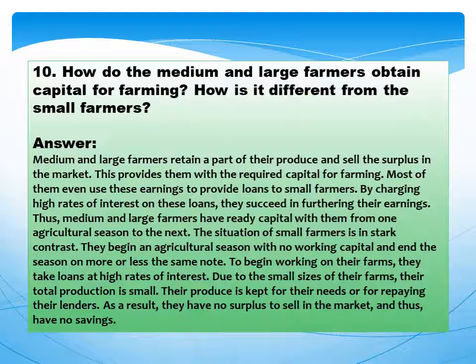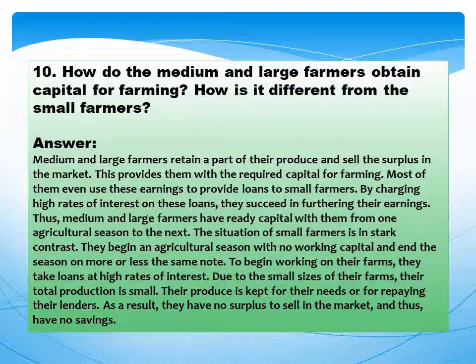Next question is, how do the medium and large farmers obtain capital for farming? How is it different from the small farmers? Answer is, medium and large farmers retain a part of their produce and sell the surplus in the market. This provides them with the required capital for farming.